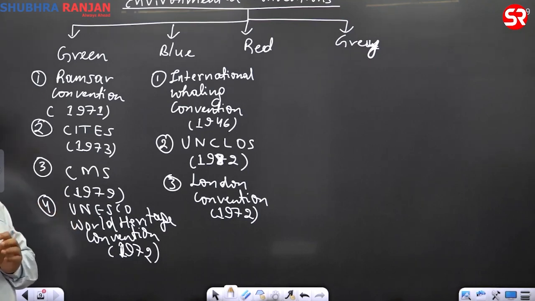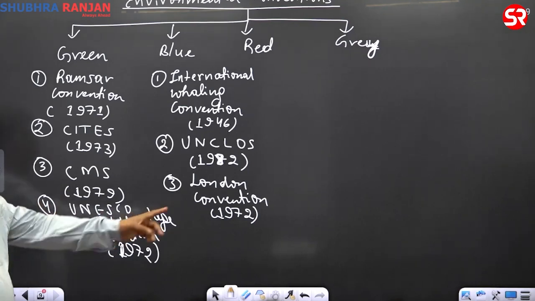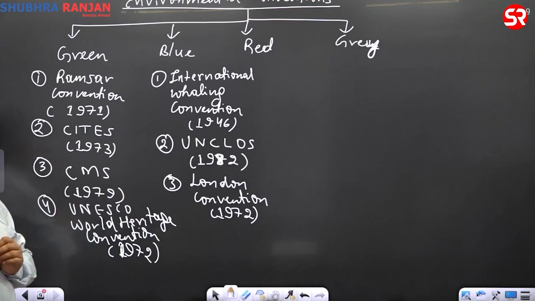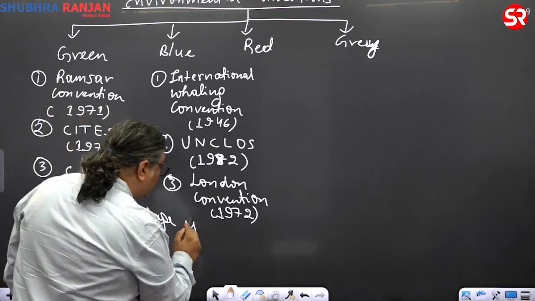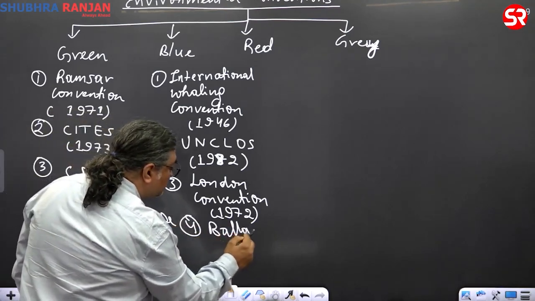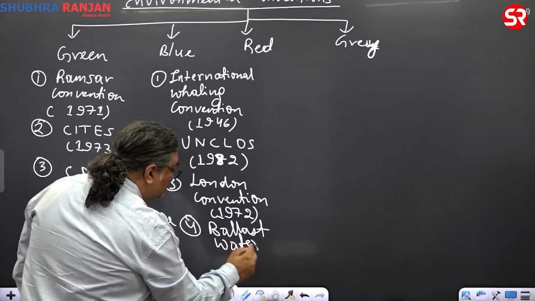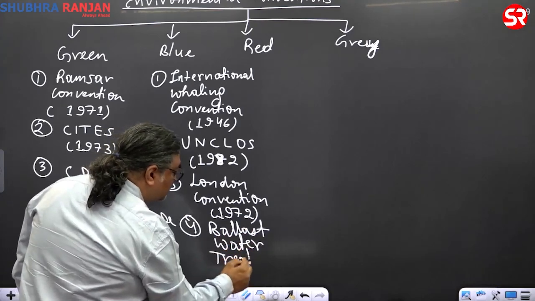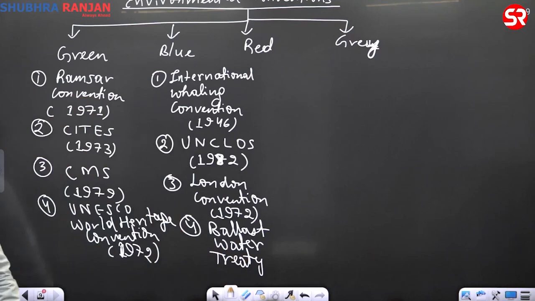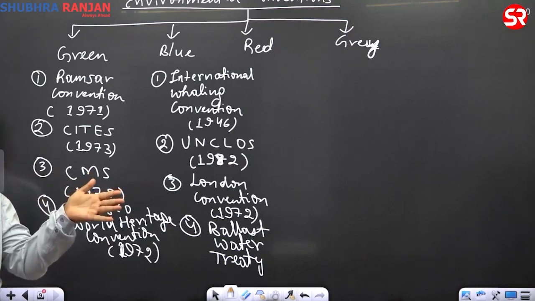Right? Then 2004, for this there is a body called IMO, International Maritime Organization. Ballast Water Treaty, 2004. What do you mean by ballast? Ballast is the part of a ship, a big vessel. They have a ballast which they fill with water. Before the ship or vessel goes on the sea voyage, they fill water to make it heavier, so that they can float in the water and remain stable on the sea.